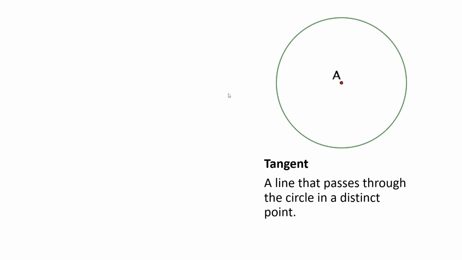We have what we call tangent. Tangent is a line that passes through the circle in a distinct point. Okay? A line that passes through the circle in a distinct point. Ibig sabihin, a line, it can be extended, but kapag i-extend natin ang line na yon, sa isang point lang siya tatama.